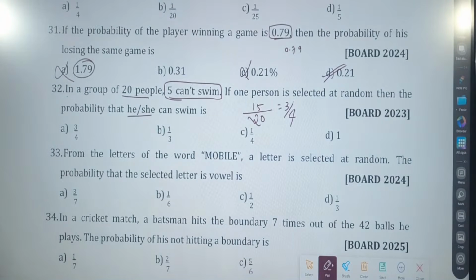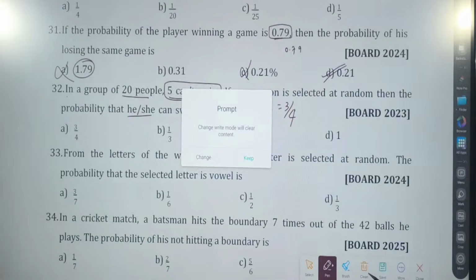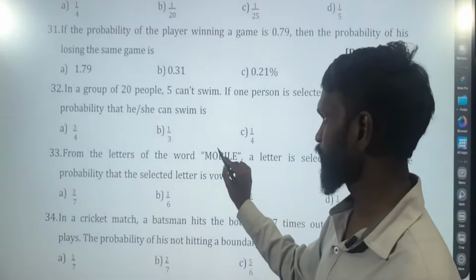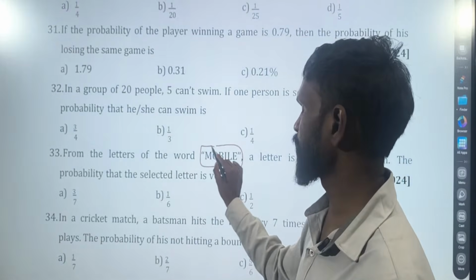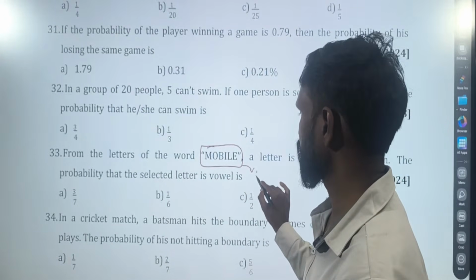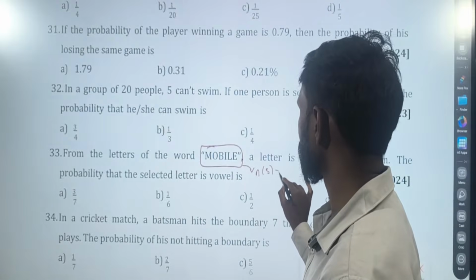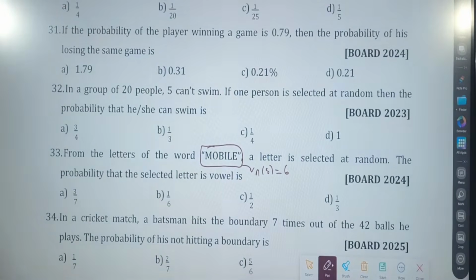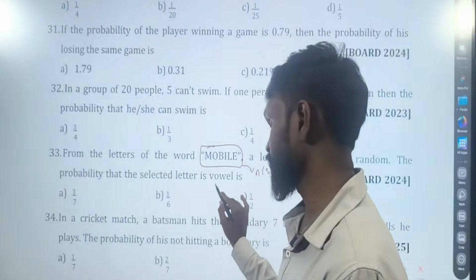So last question of the day. The remaining questions you can do it. What is the last question? From the letters of the word mobile, how many are there? 6. So N of S is equal to 6. One letter is selected at random. The probability that the selected letter is what?